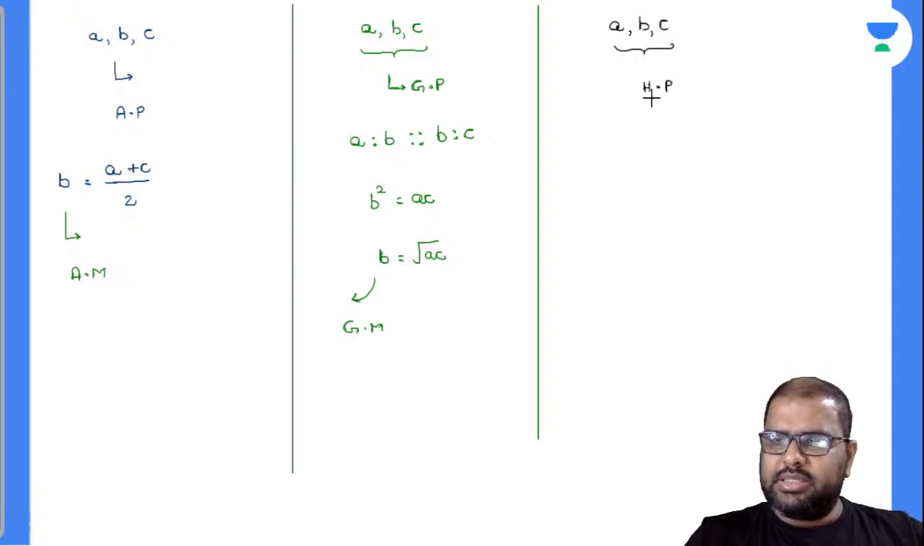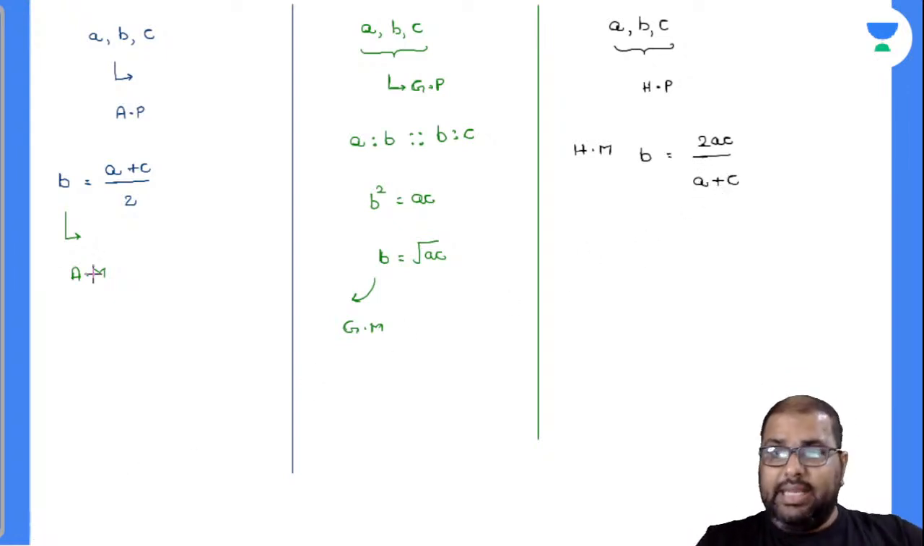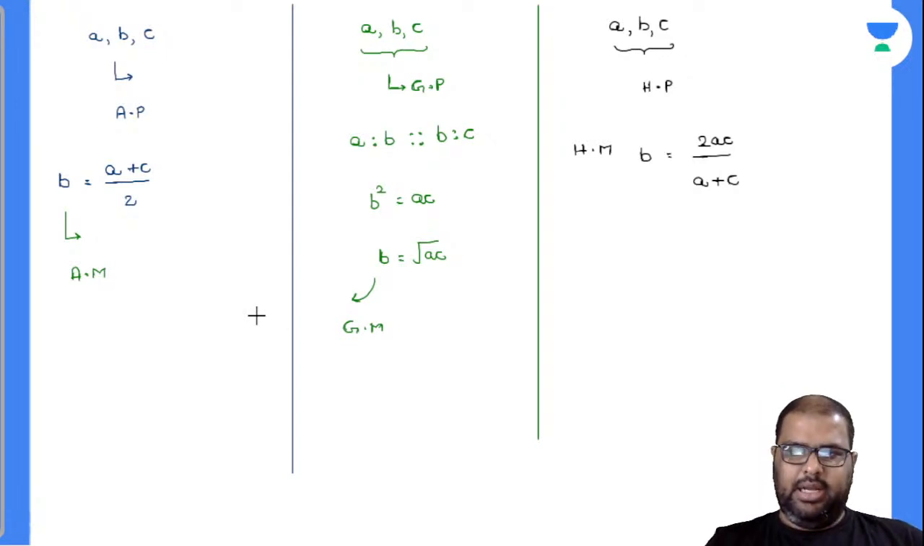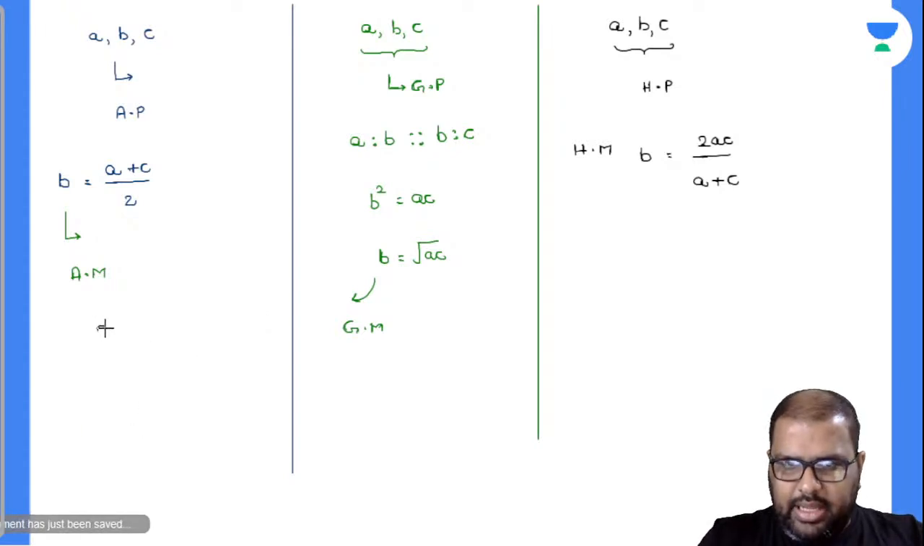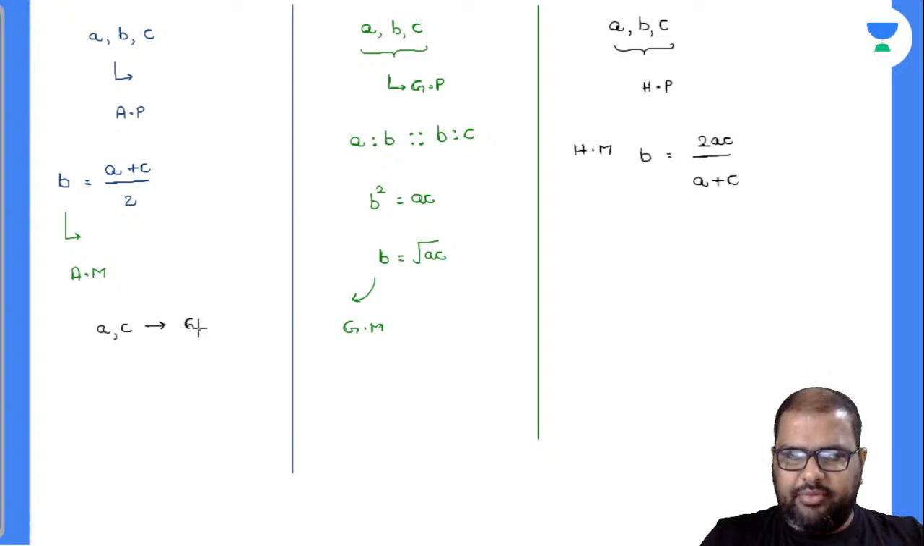Everybody knows the reverse format, right? So the harmonic mean is nothing but B is equal to 2AC by A plus C. I can prove it in many ways. There is a relationship between arithmetic mean, harmonic mean and geometric mean. Let us take some random numbers. I will take A comma C as 6 comma 4.